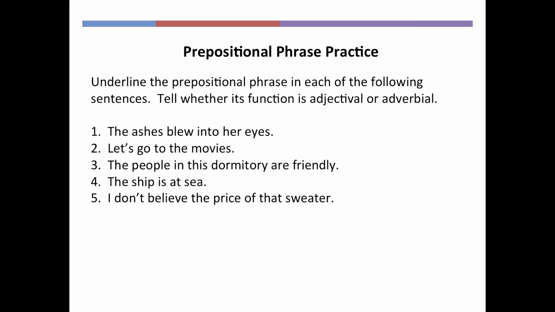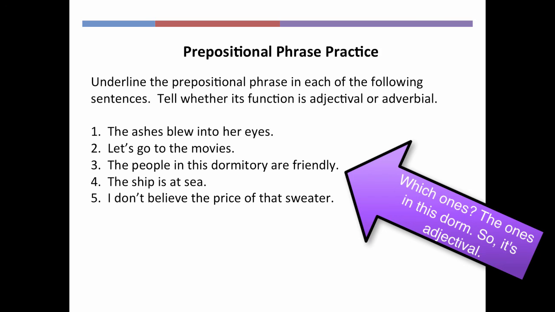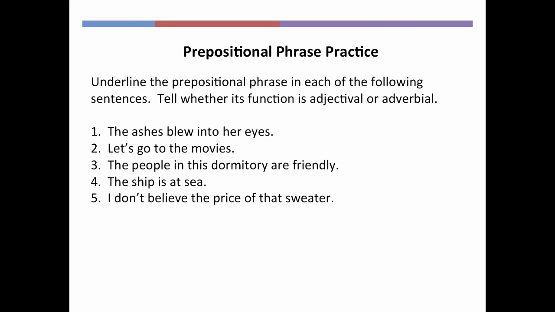In number 3, the people in this dormitory. Here in this dormitory is telling us which people. Which people are you talking about? I'm talking about the ones in this dormitory. So in this dormitory, this is an adjectival prepositional phrase. The ship is at sea. So at sea comes immediately after the verb is. Therefore, it has to be adverbial.